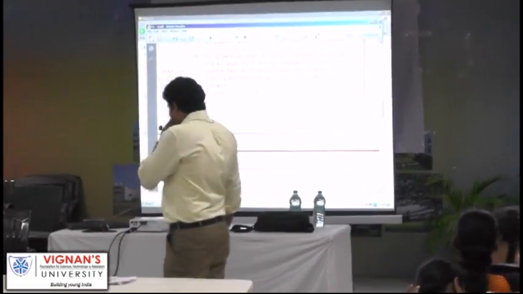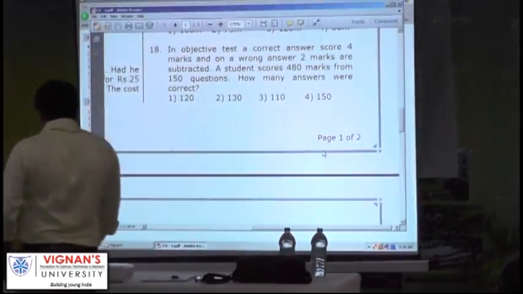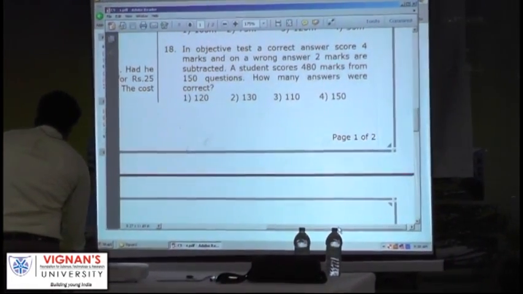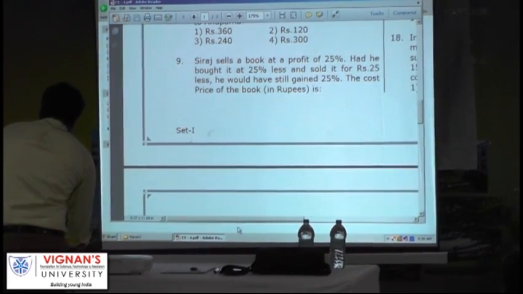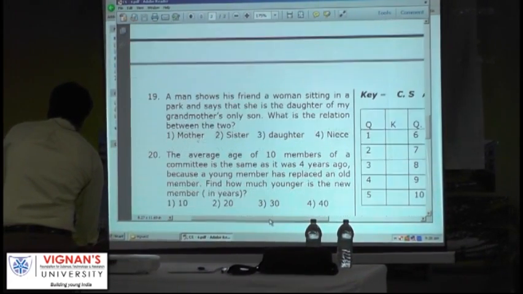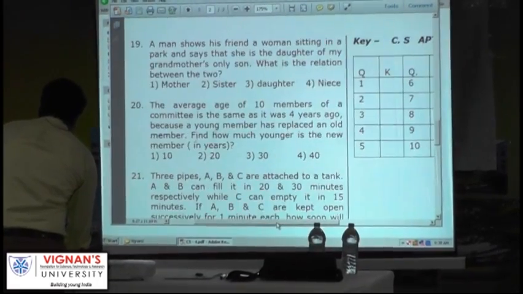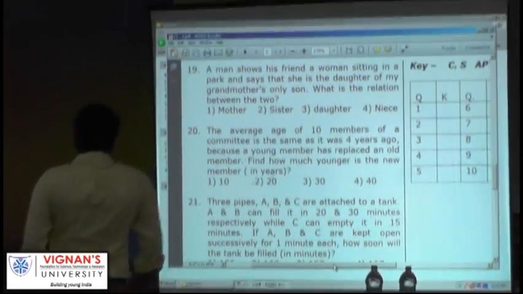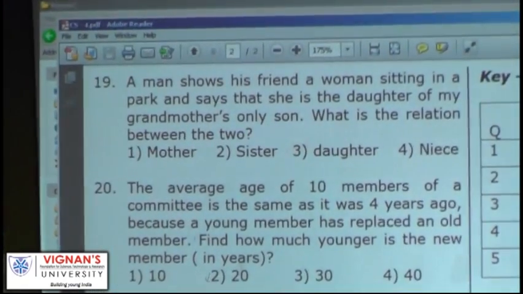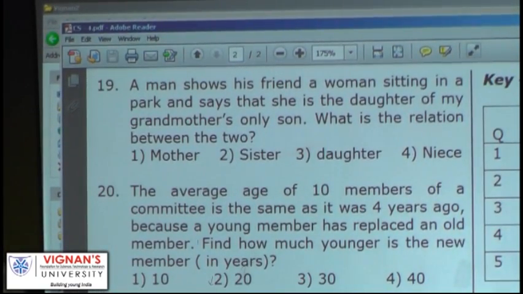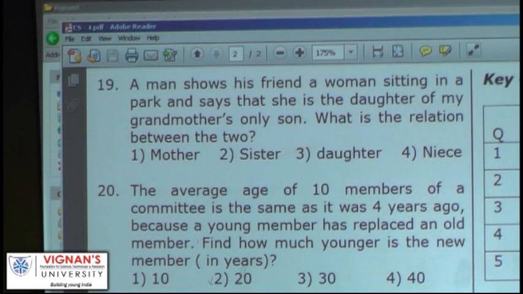Next one. A man shows his friend a woman sitting in a park and says that she is the daughter of my grandmother's only son. What is the relation between the two? Man shows his friend to a woman sitting in a park. She is daughter of my grandmother's only son.